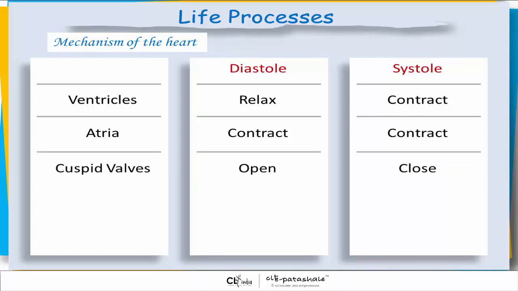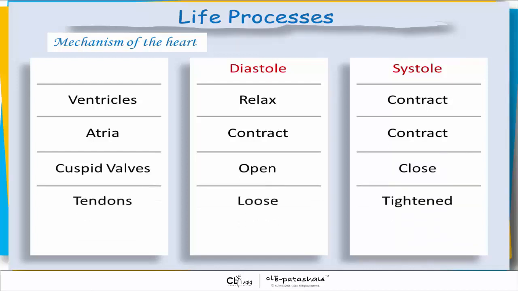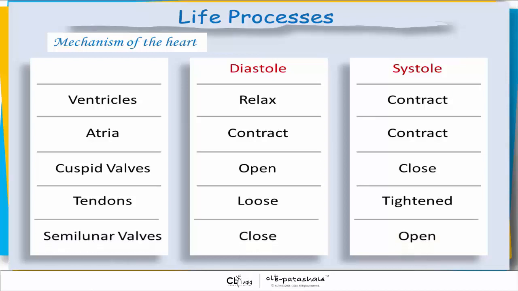Cuspid valves: during diastole, they open, and during systole, they close. Tendons: during diastole, they are loose, and during systole, they are tightened. Semilunar valves: during diastole, they are closed, and during systole, they are open.